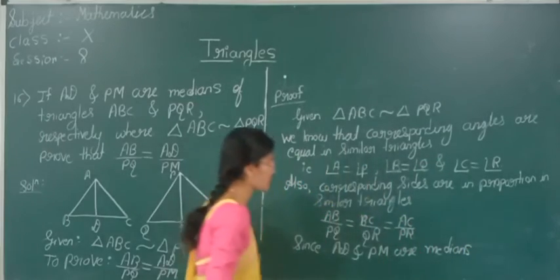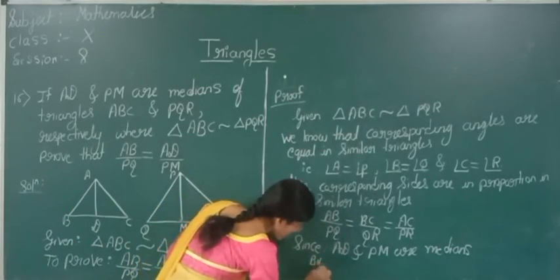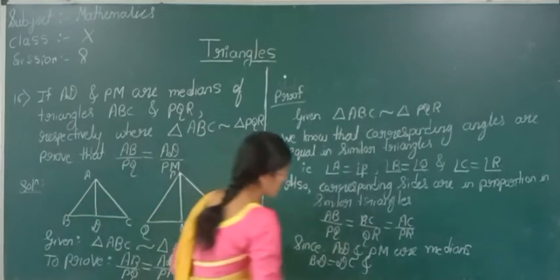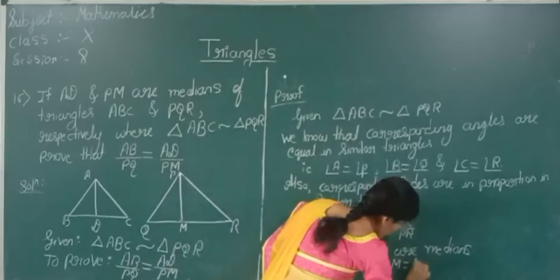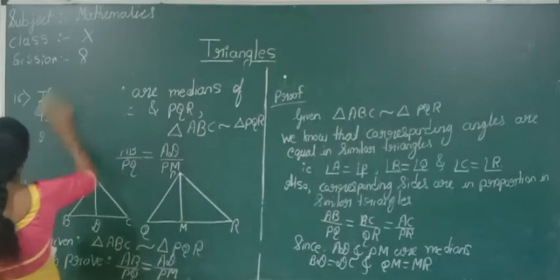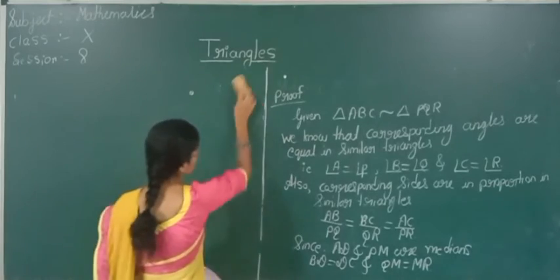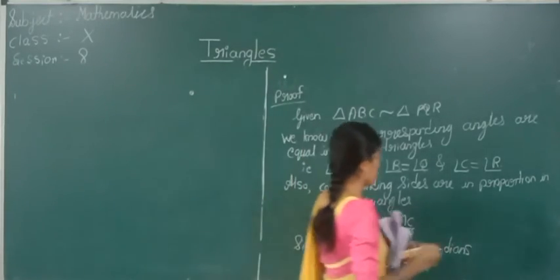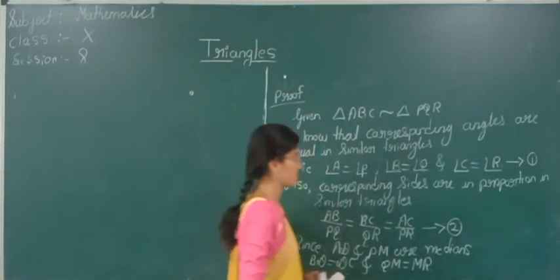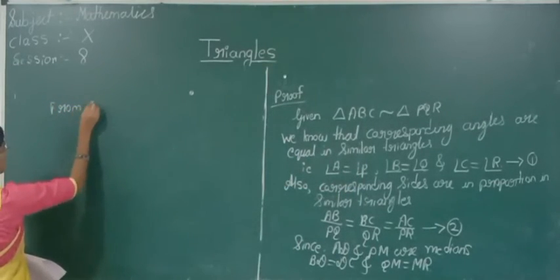If AD and PM are medians, definitely BD is equal to DC and QM is equal to MR. We will call this equation 1 and for these all 2. Now see here, from 2